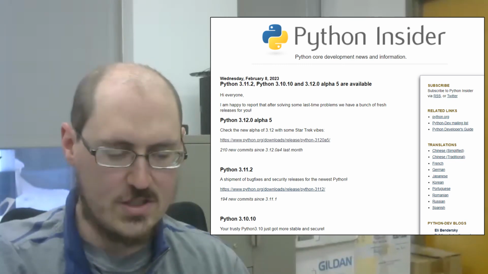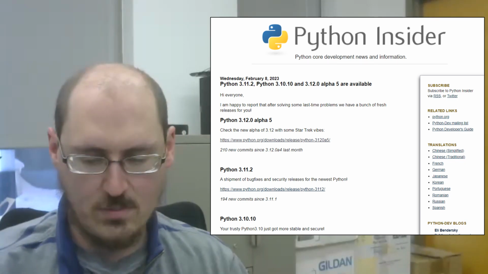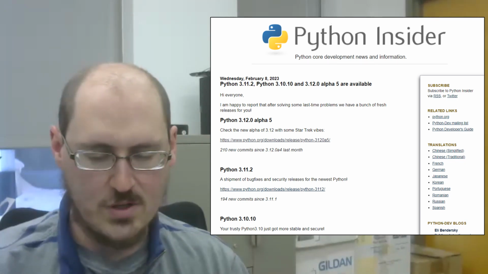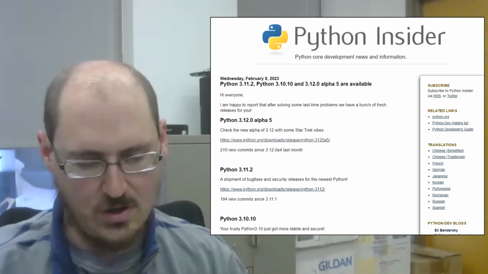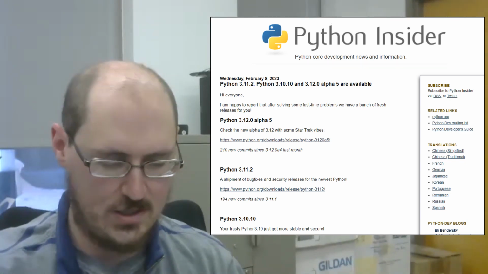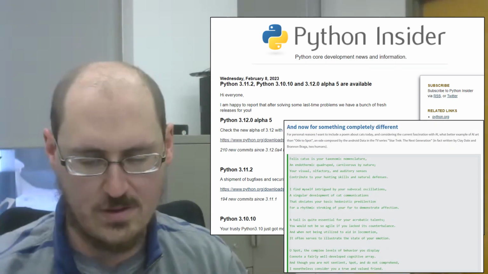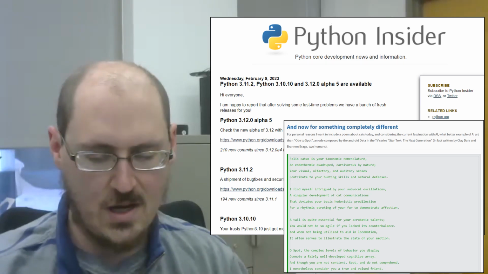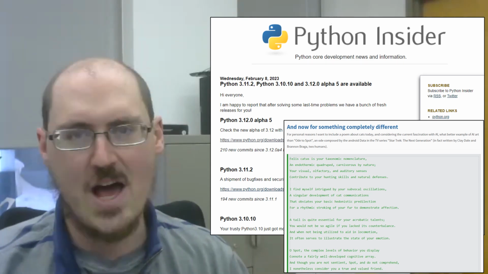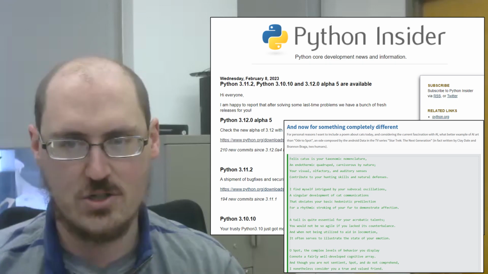Then moving on, there are several versions of Python newly available: 3.11.2, 3.10.10, and 3.12.0 Alpha 5. For those of you with a Star Trek affinity, be sure to follow up on the Python 3.12.0 Alpha 5 release info under the "And now for something completely different" section.